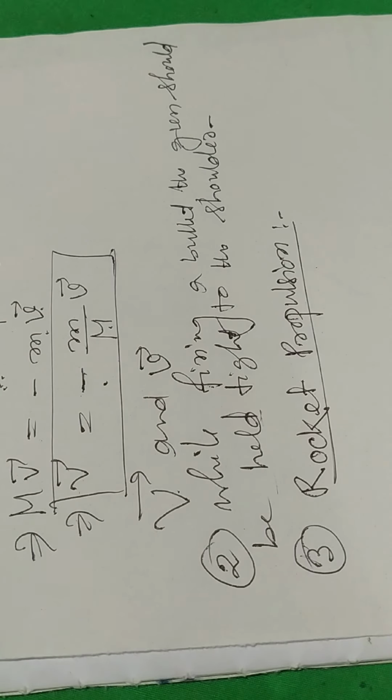The hot and compressed gases produced due to combustion of fuel inside a rocket leave the rocket with a large velocity in the downward direction. In turn, the rocket recoils upward.